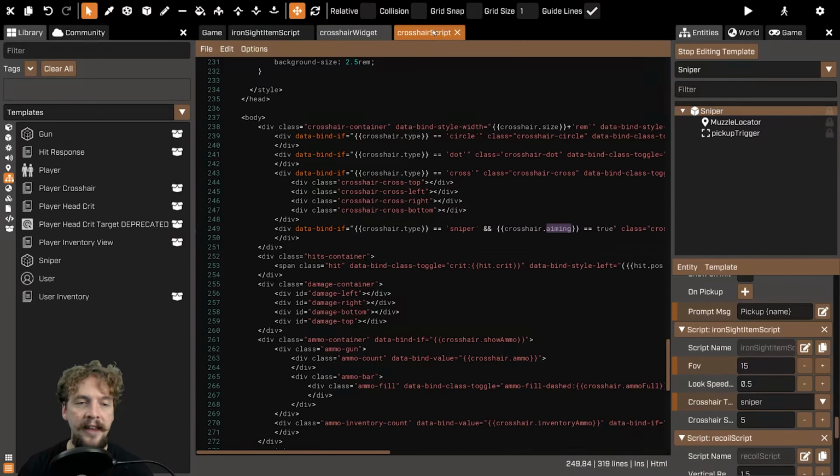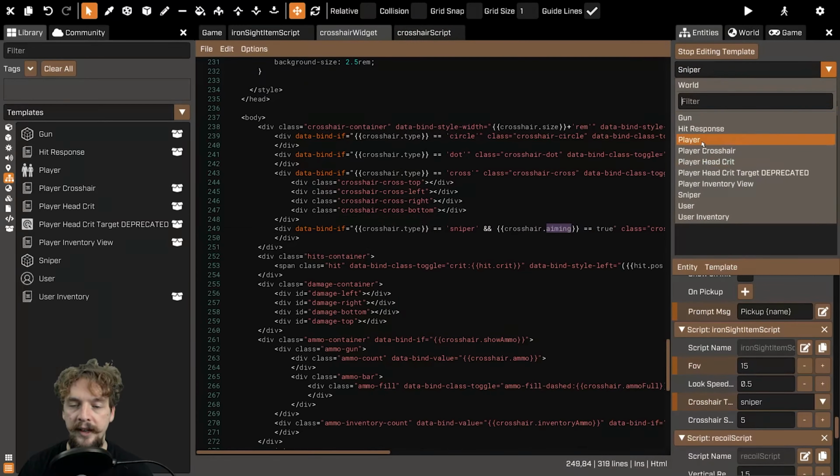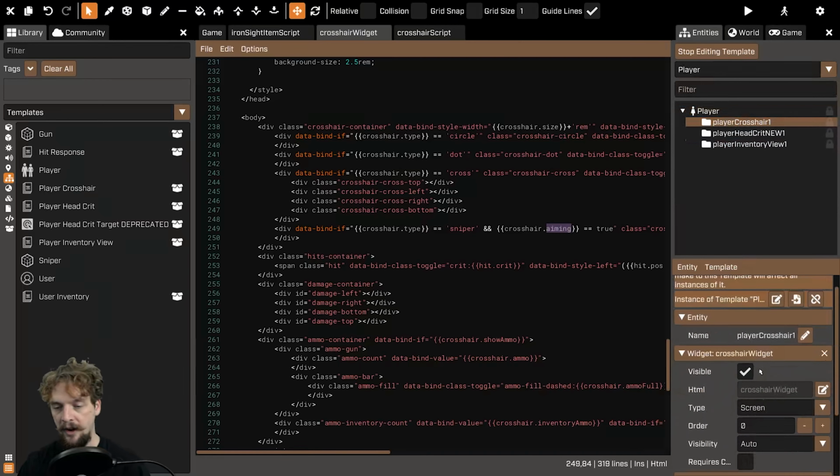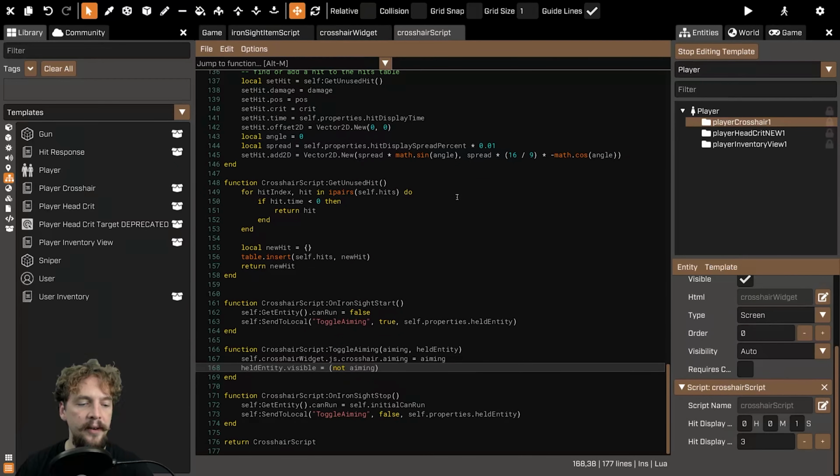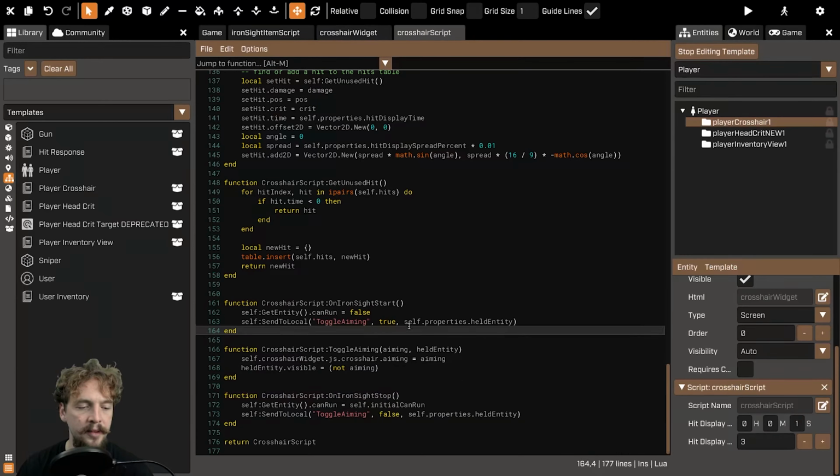Then I managed the aiming logic in the crosshair script. You can find that in the player, back where our crosshair widget was. Underneath there is our crosshair script. Edit that script and it will take you here. There are two really handy functions down the bottom: on iron sight start and on iron sight stop.